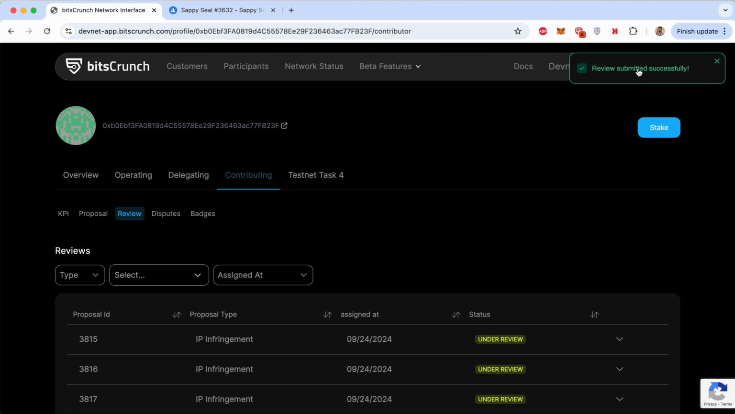So that's how you help us navigate the complexities of reducing the false positives in the IP violation. Looking forward to your submissions, and yeah, let's make a transparent ecosystem together.